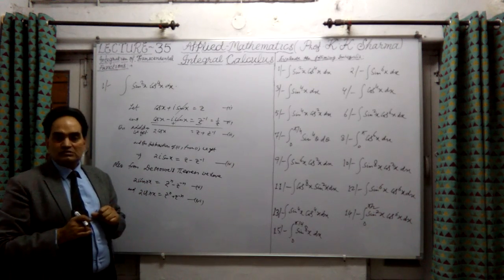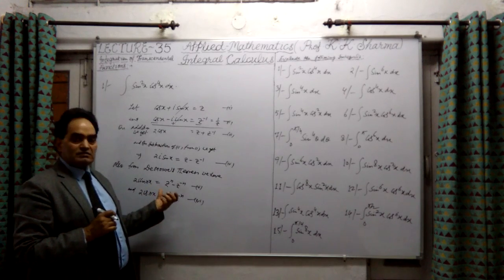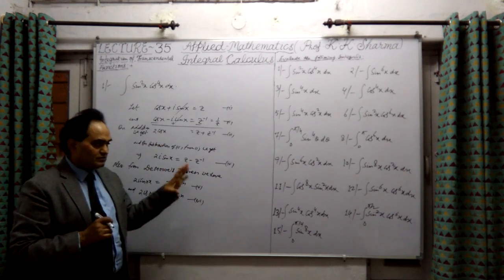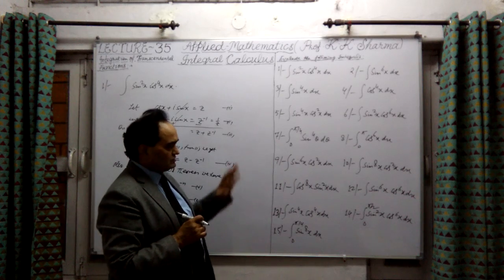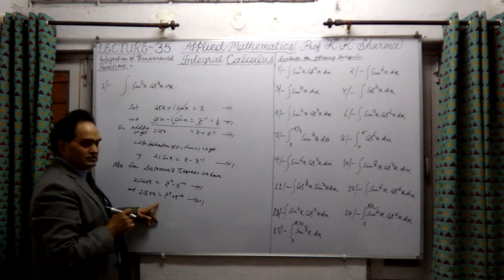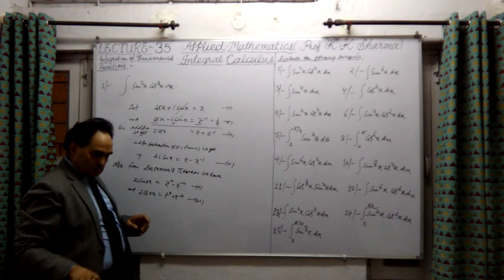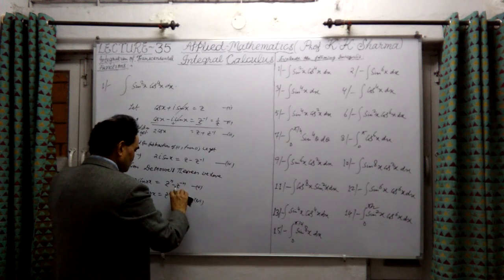I was just checking my diary to see that I'm going in the same direction as what I'm going to prove here, after which we can solve these questions. So the formula is 2 cos nx equal to z raised to power n plus z raised to power minus n.